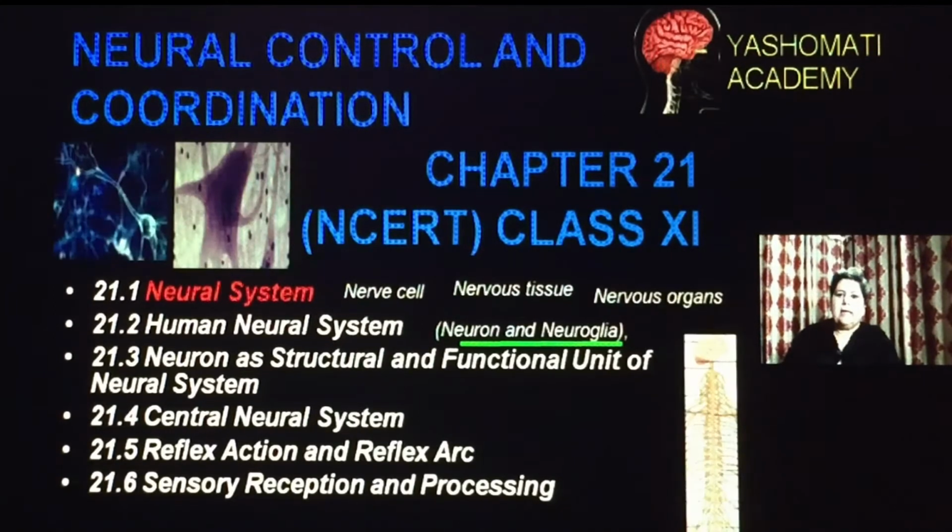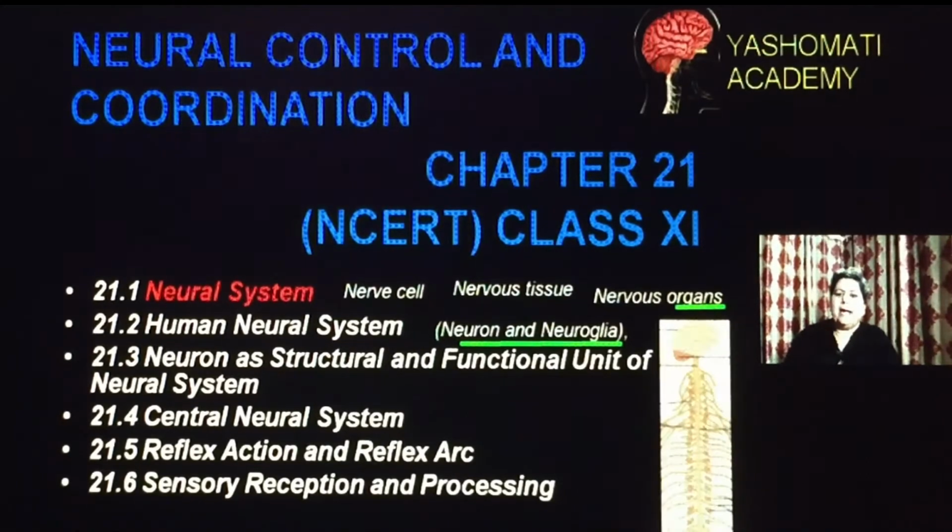Then as the tissues get together and perform some particular function, that is called a nervous organ. There are 3 main nervous organs which are present in our body, which are brain, spinal cord and peripheral nervous system, that is the nerves.